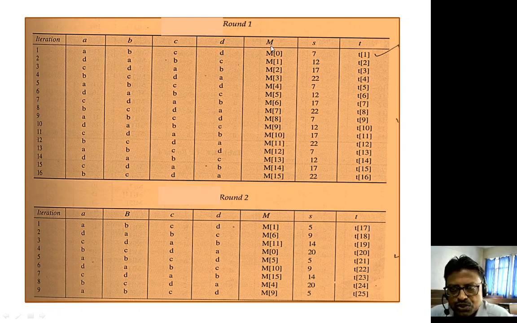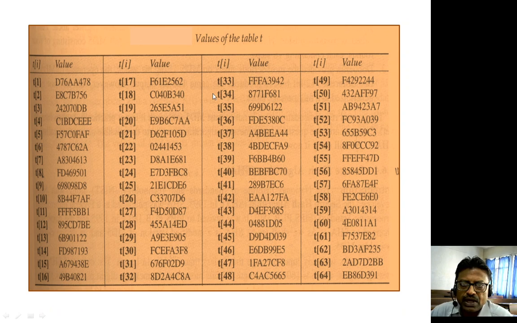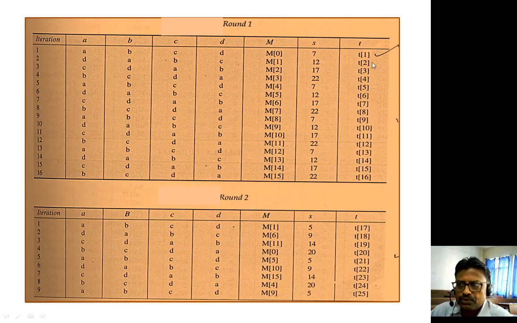Whatever the sub block 1 is, it will be considered as M0, and this is the shifting process, 7-bit left shifting is being done, and this is the value of T1. T1 is a constant value, and the constant value is taken from this table. This is given by the developer who developed the MD5 algorithm. So this is the value of T1, 32-bit, and this is the value of T64. So in this way the constant values.